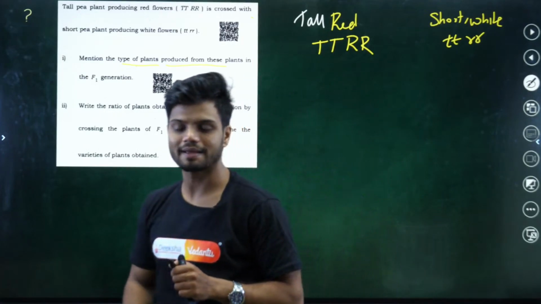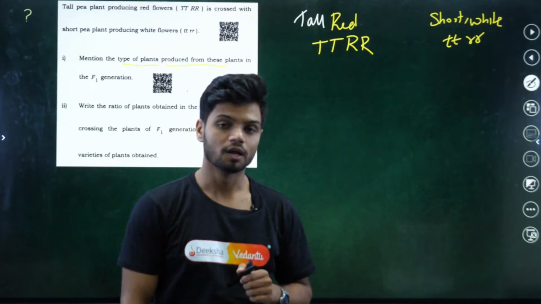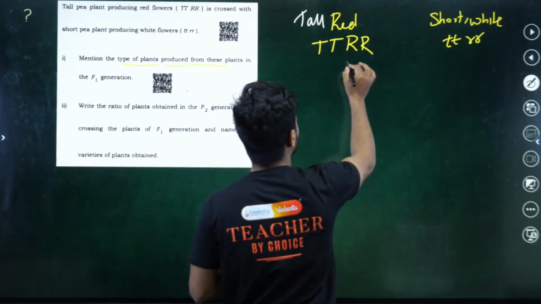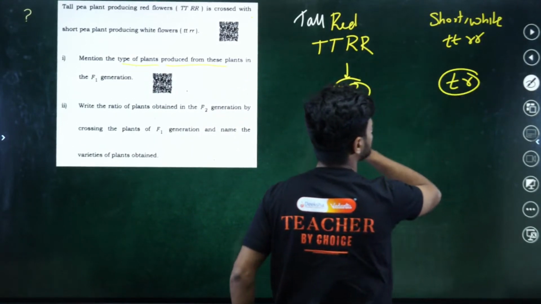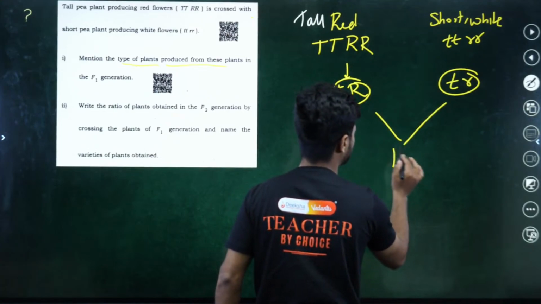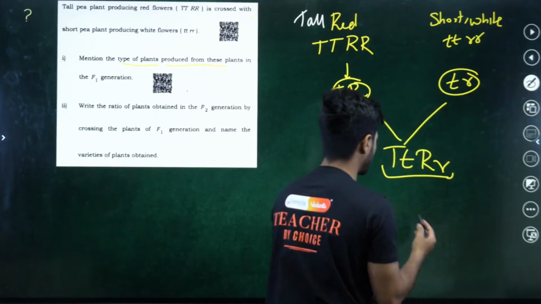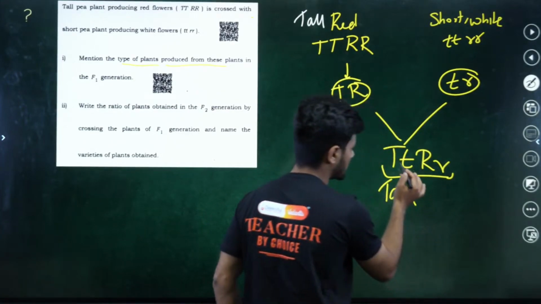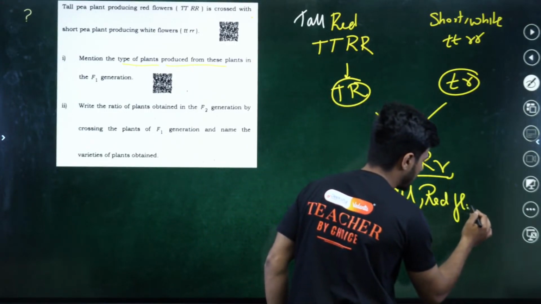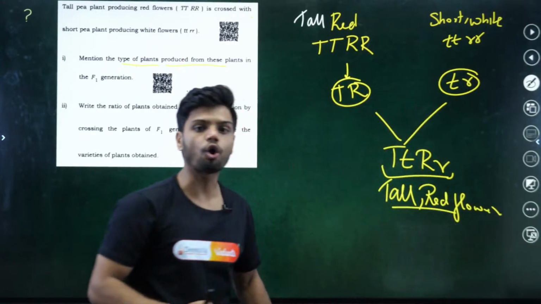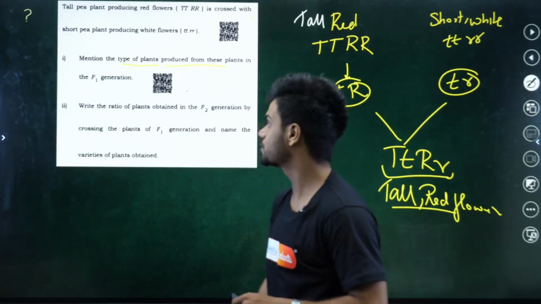They're asking you basically, in the F1 generation, what do we obtain? If you do the gametes here, we obtain capital T, small t, capital R, small r. What will be the F1 here? The F1 generation will be tall, because capital T is dominant, and we'll also have red flowers. So we'll have a tall pea plant with red flowers. That will be your F1 generation.